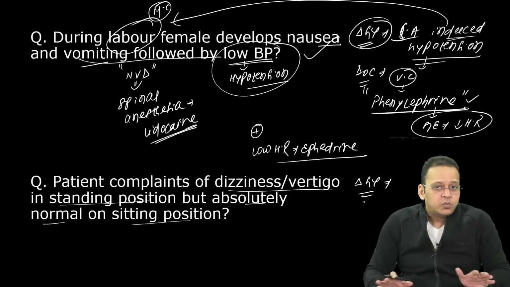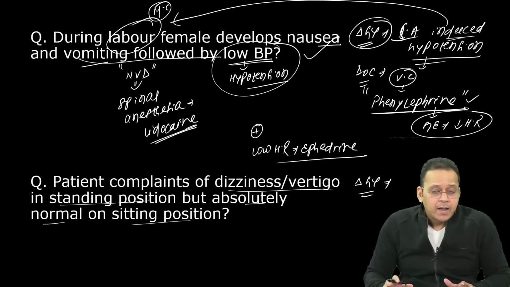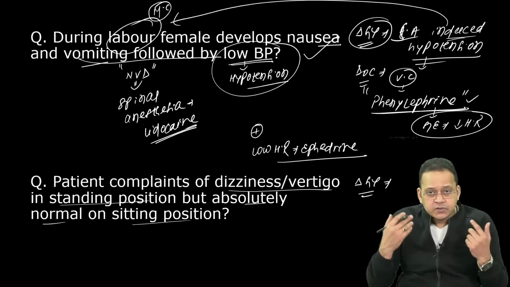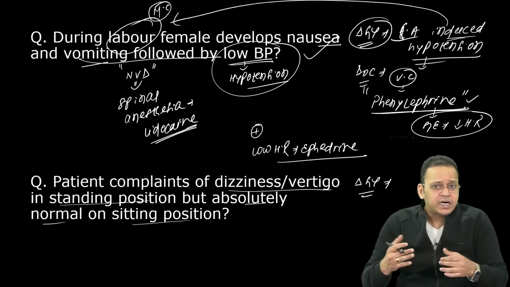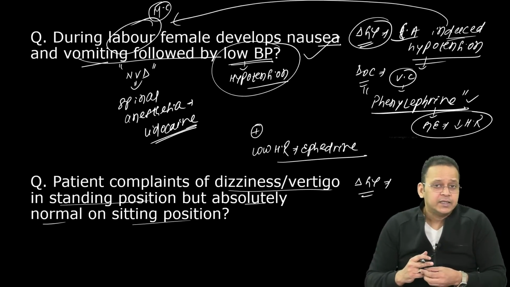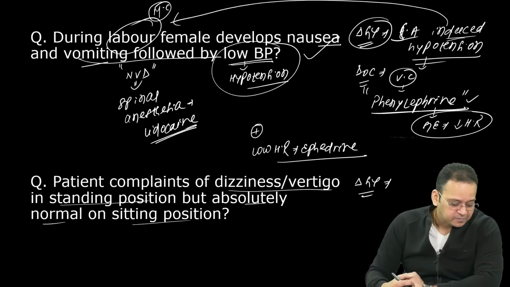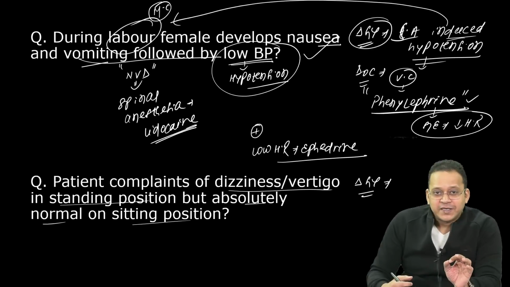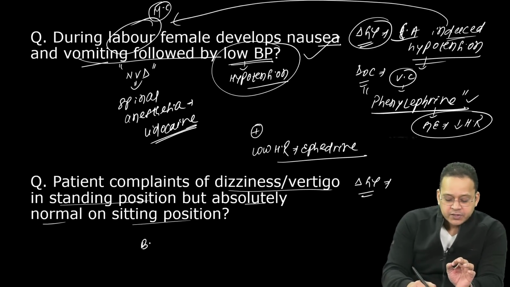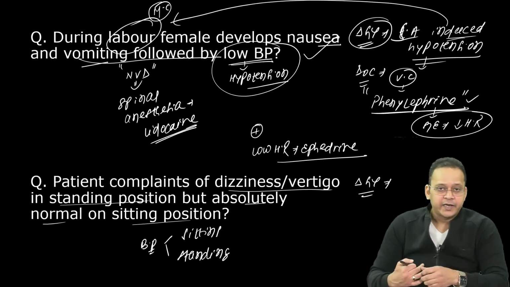When he's lying down, when he's sitting, he is absolutely fine. But as soon as he gets up, he complains of dizziness, right? तो जैसे वो बैठा रहता है तो नॉर्मल रहता है, जैसे ही खड़ा होता है उसको चक्कर आने लगते हैं. And whenever a patient comes to you, you will measure blood pressure while he is sitting and while he is standing. How do you diagnose this?